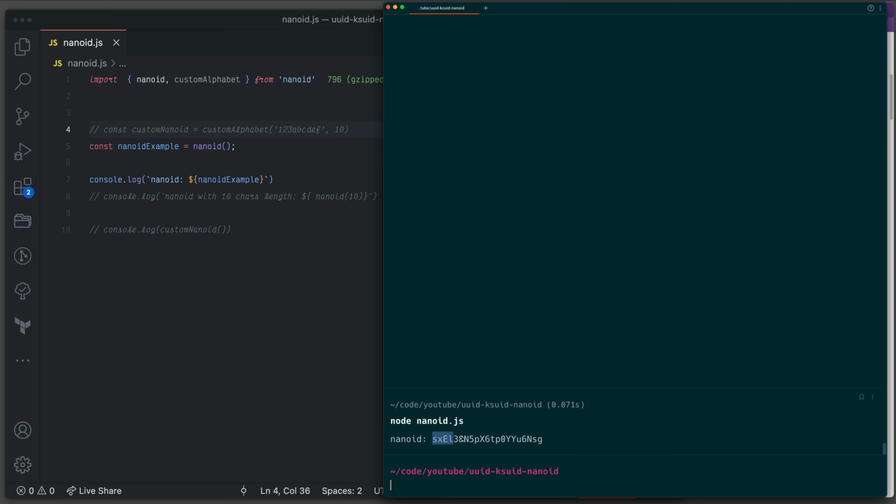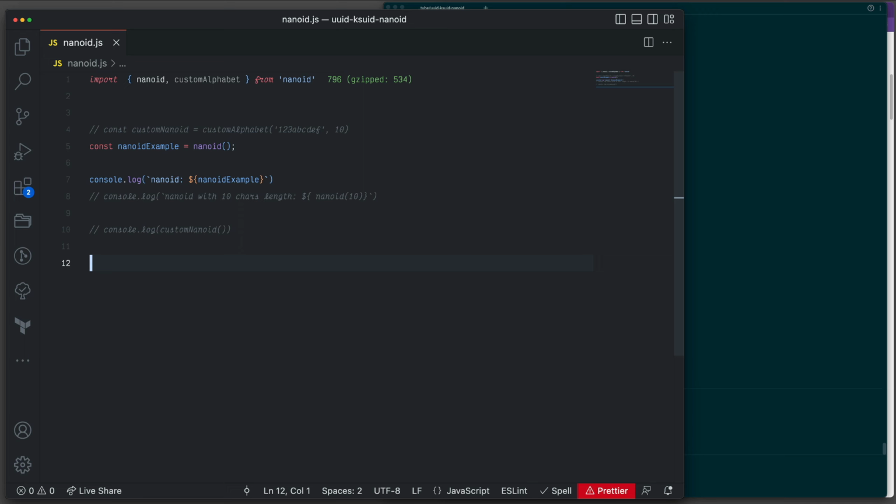So we created the NanoID, but maybe this is just too long, or we want to make it shorter, or we want to use specific characters. Out of the box, NanoID is using URL-safe characters, meaning A to Z, then also a to z, dash, and 0 to 9. So you have pretty much a good range of characters, and it could be long or not. If you want to change these to, for example, A to H, then you can literally do it. It's very simple, which I'm going to talk about in a few seconds.